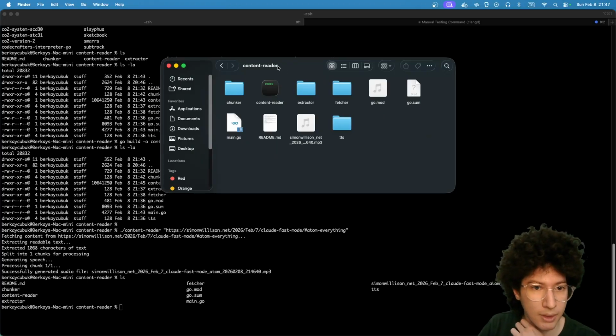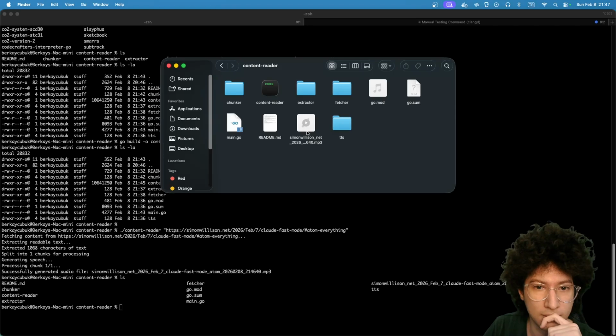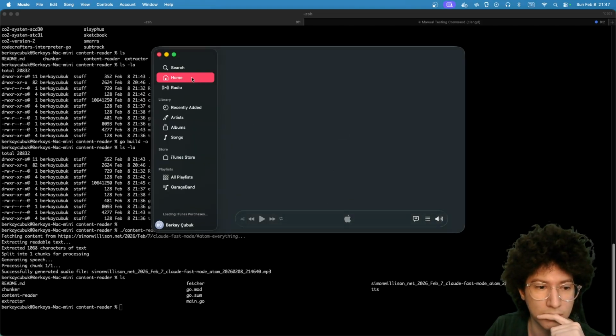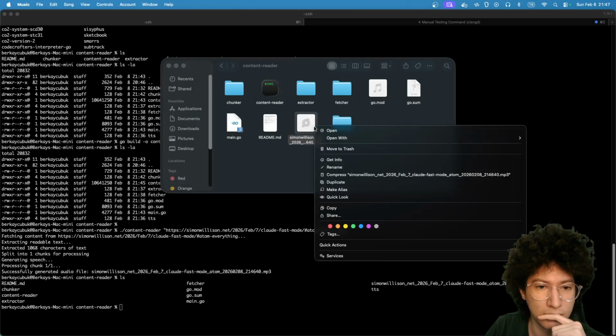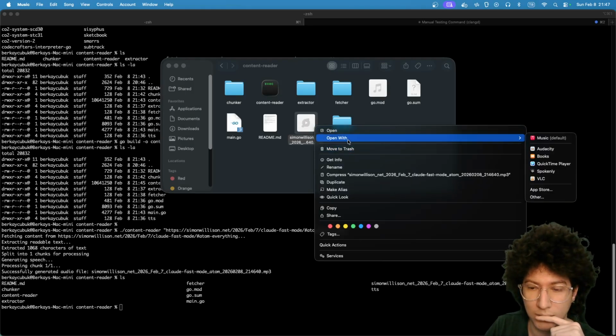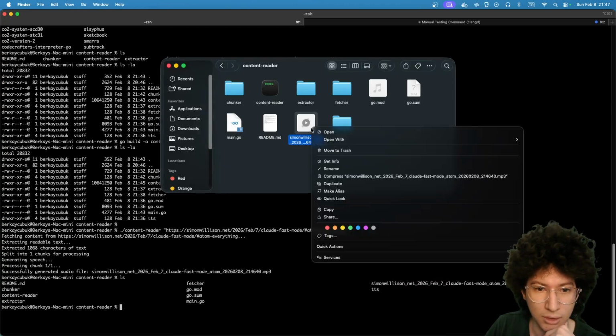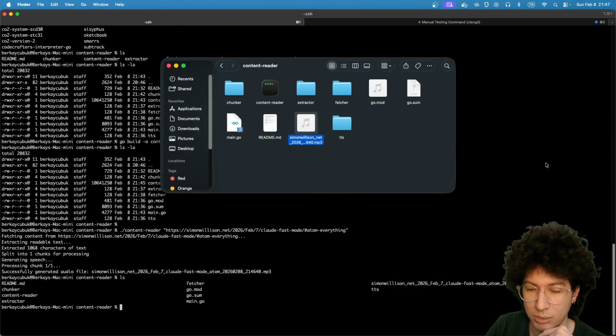So projects, content reader, and in here we have the file. Can I just click it? I don't want music. Oh, okay, that's my bad. We don't need Apple Music. Can just use the QuickTime player.